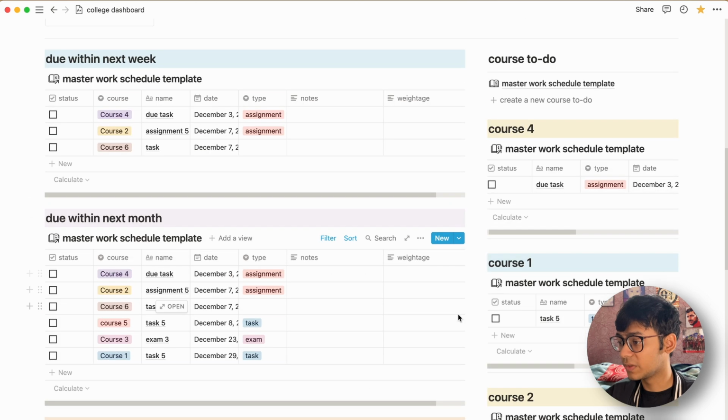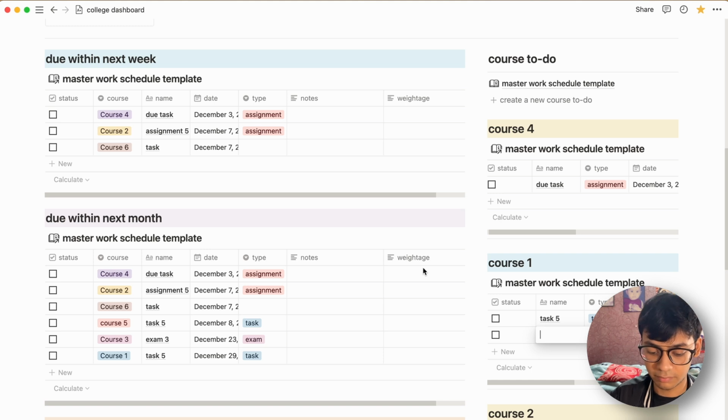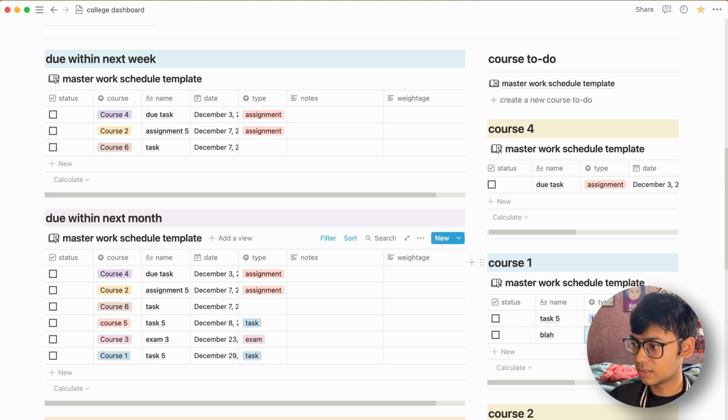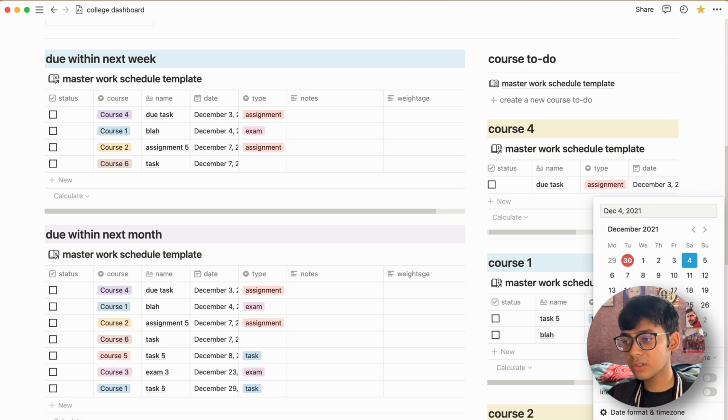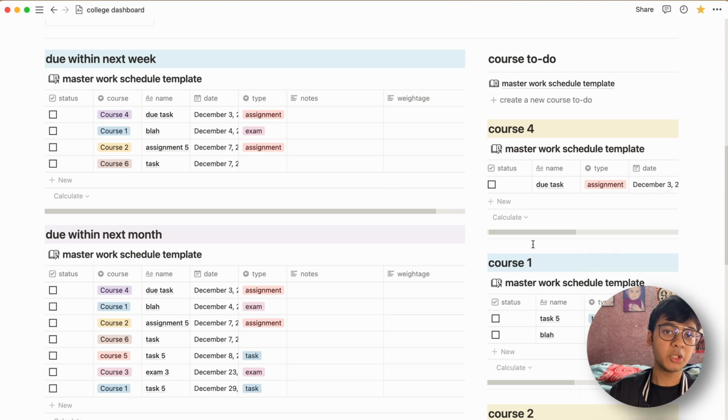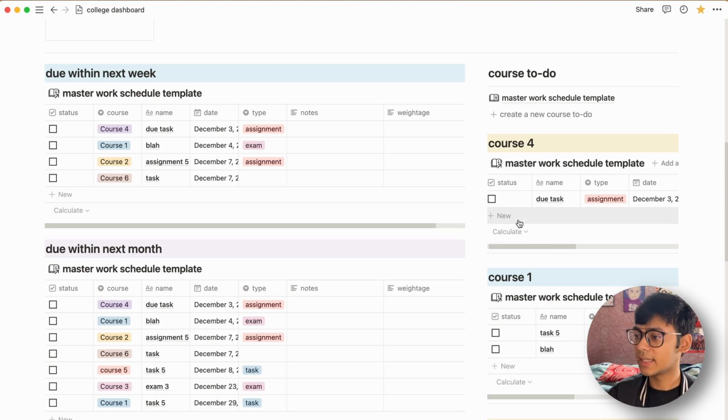So like if I do it with course 1, the task will be an exam, and if I set the due date again 4th December, you can see again the course 1, I did not have to select the course, it is already selected. So you can utilize all these different little things about the template and create your tasks wherever you want. So yeah, that is what I meant by creating tasks anywhere. I hope that's much clearer to you now. If it's still not, leave a comment below and I'll try to explain it.